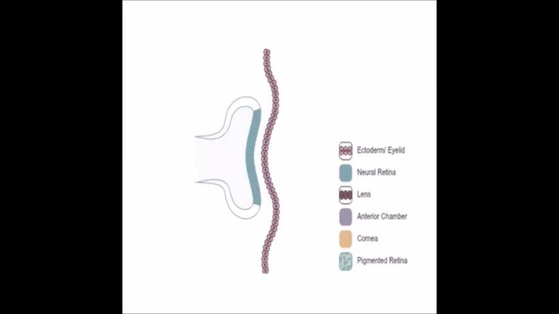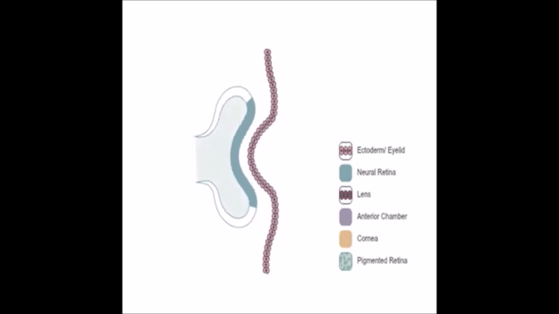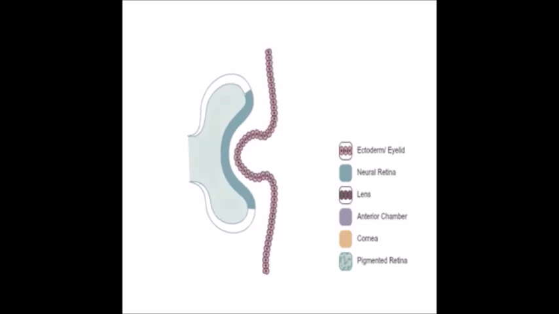This is the formation of the lens pit, which forms a complete circle that eventually pinches off from the surface ectoderm to become the lens vesicle.